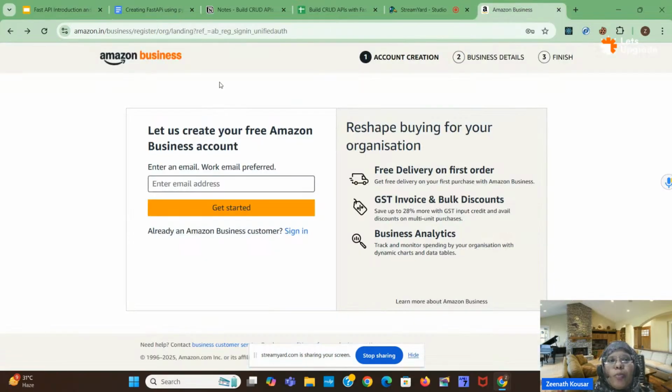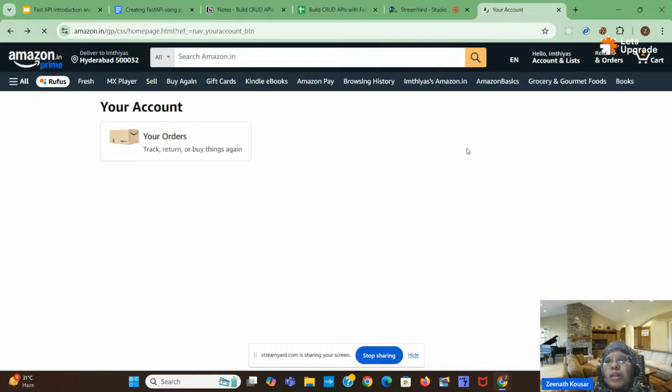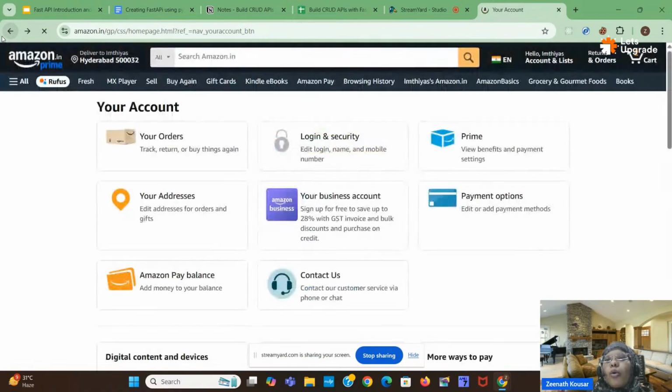If I open amazon.com and try to go to the orders page, returns and orders, it shows please log in first, because only after logging in can it view the orders page. This is an authentication technique. It checks whether a user is logged in or not.